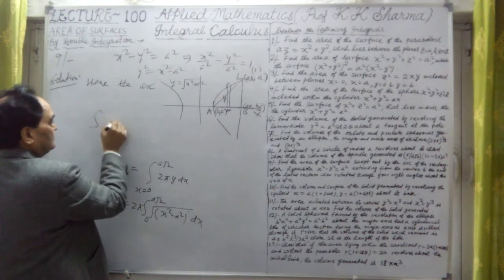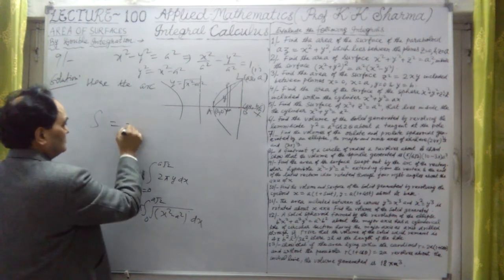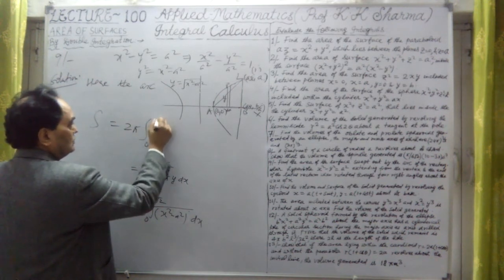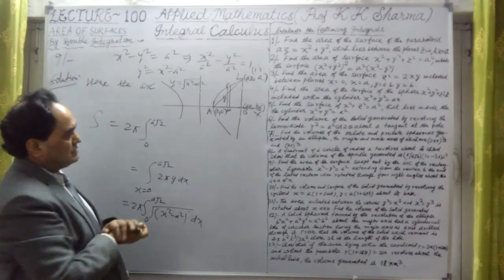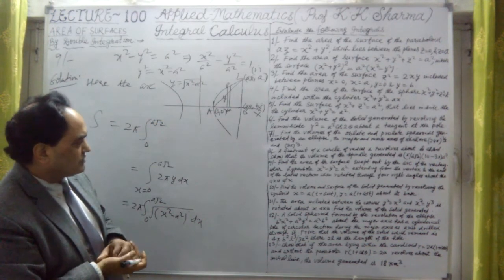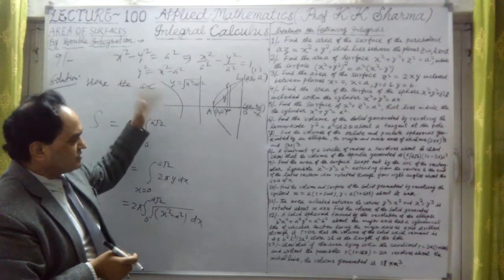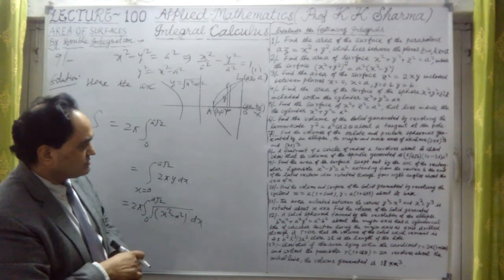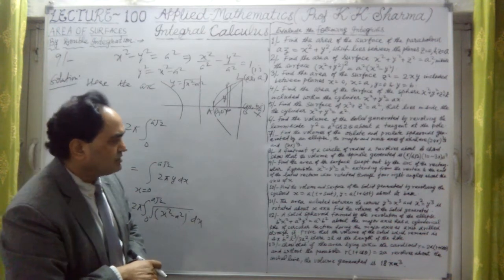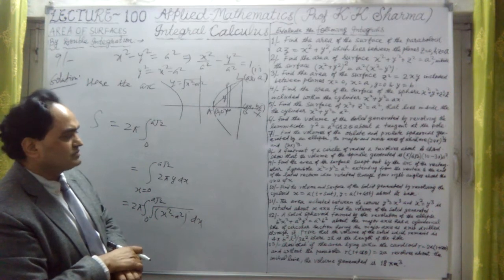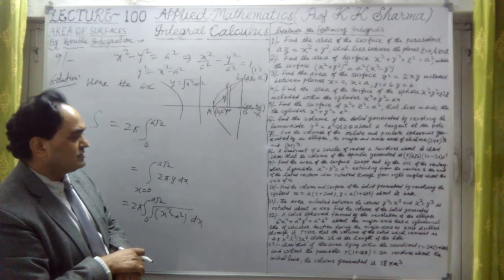Therefore, the surface area S we are calculating is 2 pi, limits 0 to a under root 2. Okay, only one arc we have to find out. If it is double of this, then this also will be taken, so twice we can multiply. But in this case, it says the area of the surface swept out by the arc of the rectangular hyperbola extending from the vertex to the end of its latus rectum.